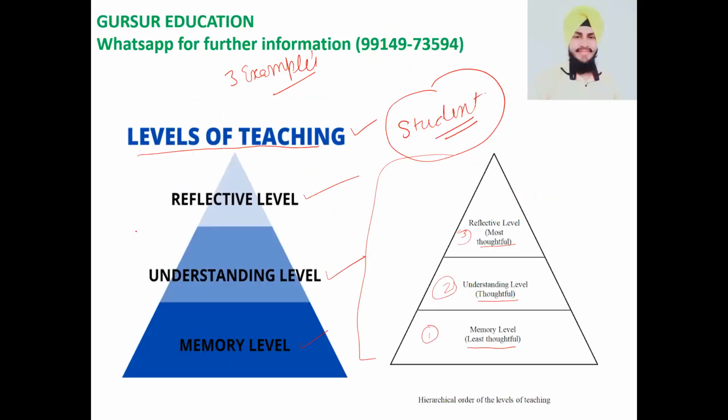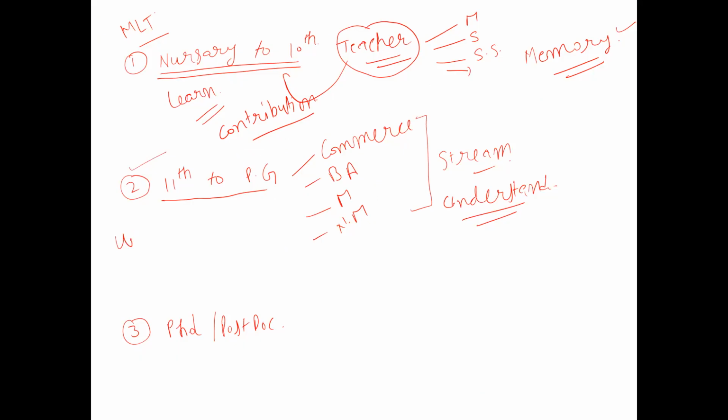So the level for this kind of student is the second level, which is known as understanding level of teaching. Understanding level of teaching, because in this stage the students have to make a contribution themselves as well. And the role of a student and a teacher is similar, they both have to actively participate in the process of teaching and learning.